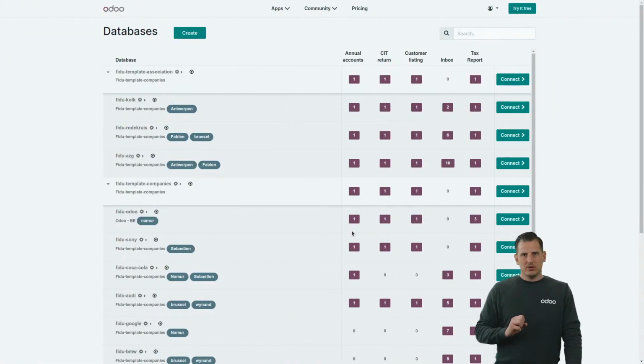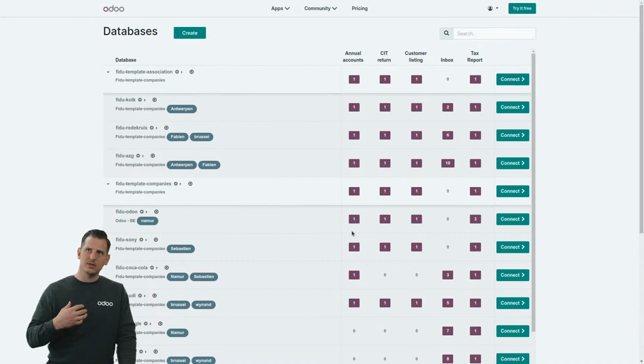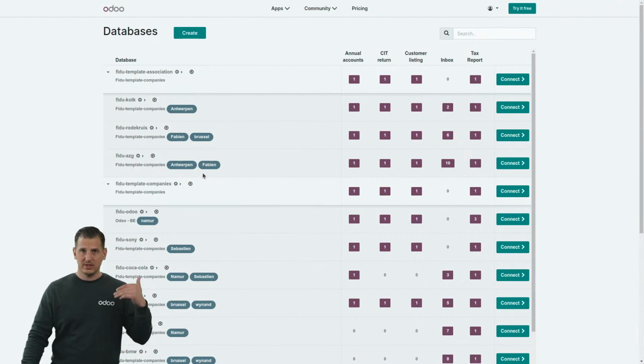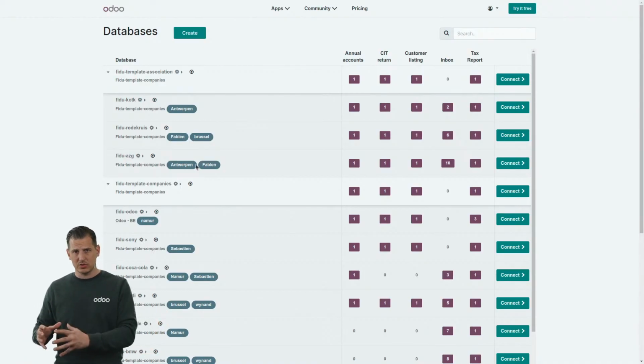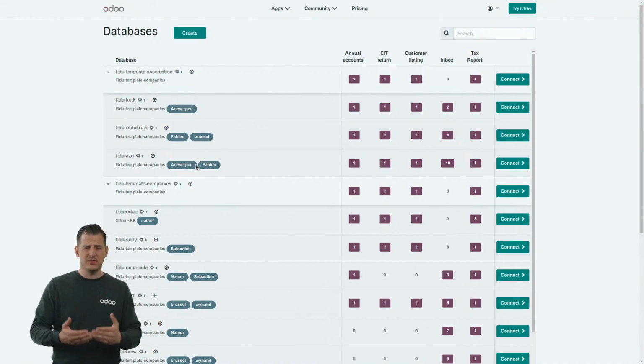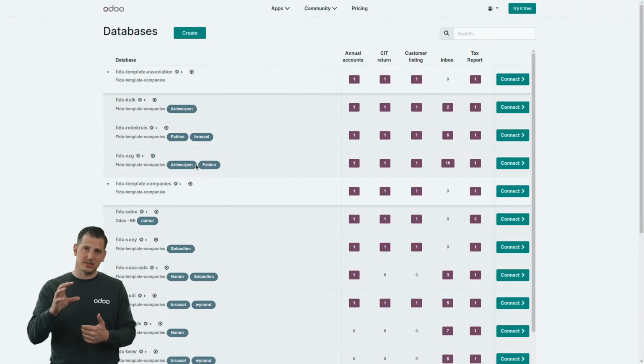When you log in on odoo.com as an accountant, you will see all the different customers' files that you as an accountant have access to. So basically all the different lines that you can see over here correspond to different databases. Every single customer has his own database. It's very important for us that they have their own database.